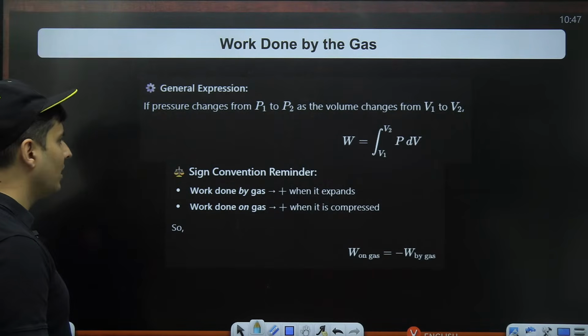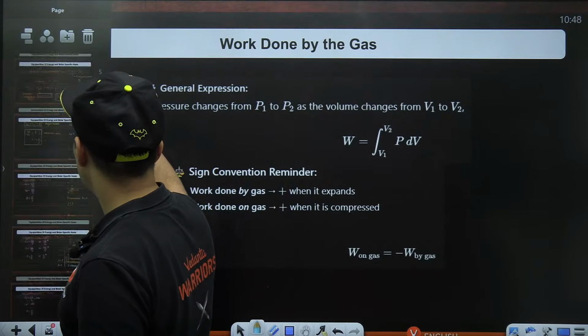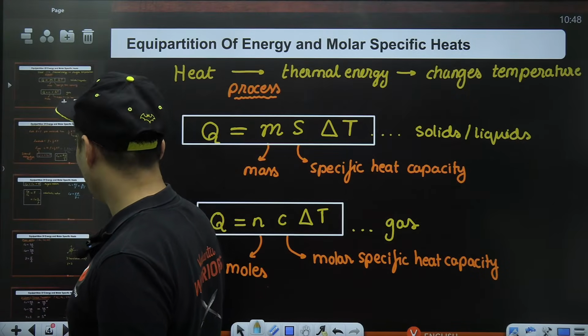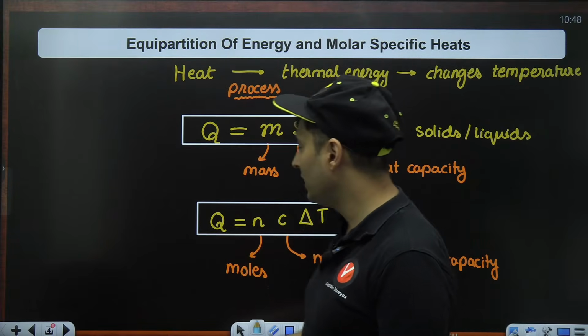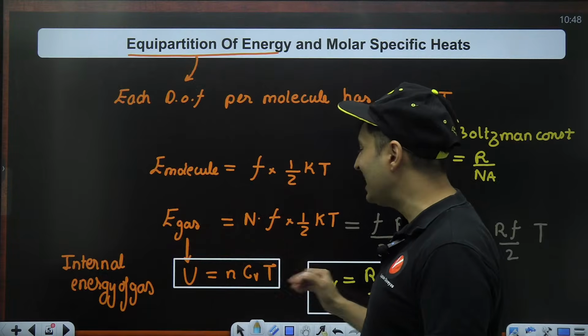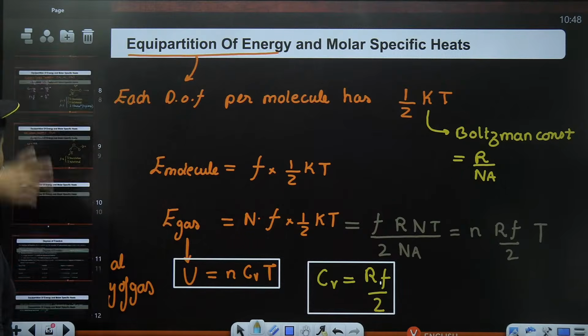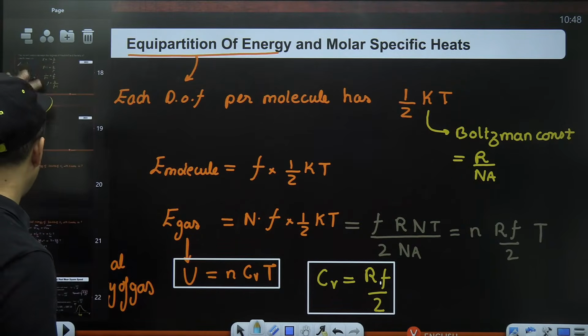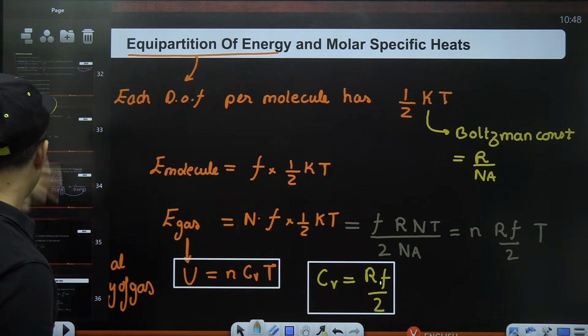Remember, at the start of the lecture, we spoke about heat, how it is related to specific heat capacity and temperature. We also spoke about the internal energy formula. The only term which is now remaining is work, and then we can go to the first law and the processes. Let's go, guys. We are on to thermodynamics now.